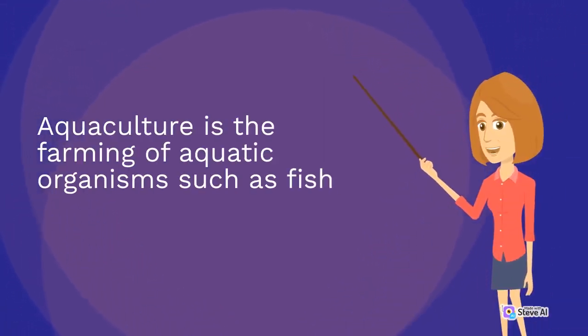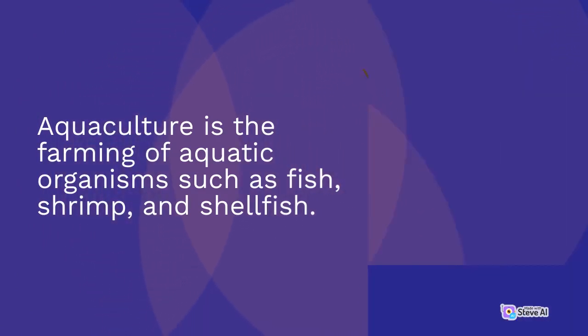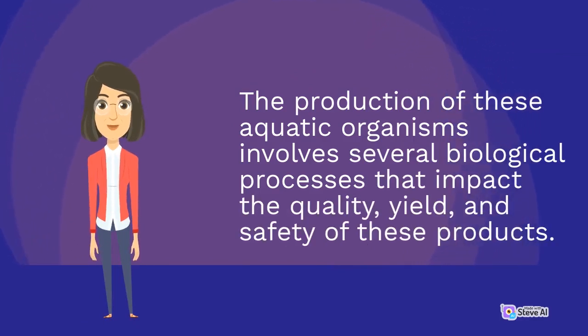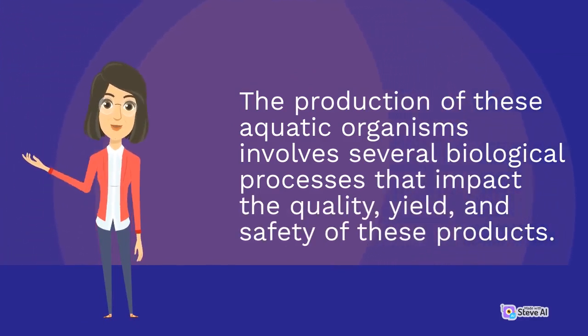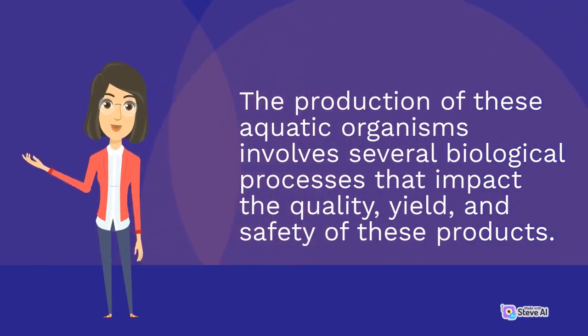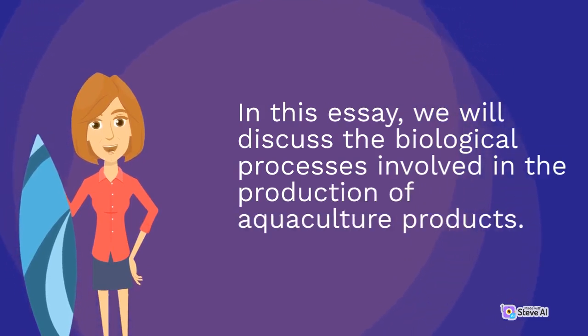Aquaculture is the farming of aquatic organisms such as fish, shrimp, and shellfish. The production of these aquatic organisms involves several biological processes that impact the quality, yield, and safety of these products. In this essay, we will discuss the biological processes involved in the production of aquaculture products.